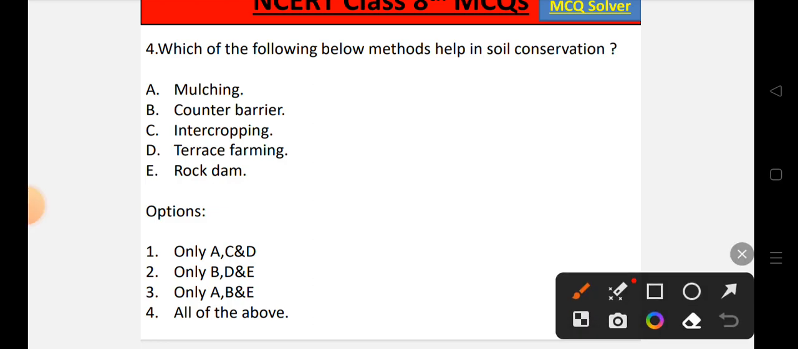If we look into soil conservation, mulching is a way that we can help in soil conservation, so A is correct. B is also correct because we can also conserve the soil through counter barrier. Statement C is also correct, D is also correct and E is also correct. So all the statements above are correct. The correct option will be option number 4, that is all of the above.